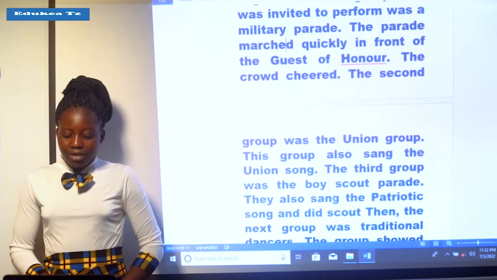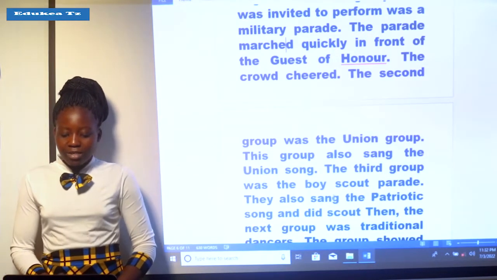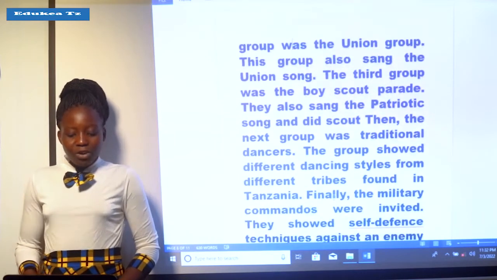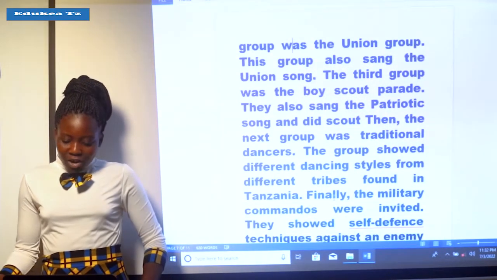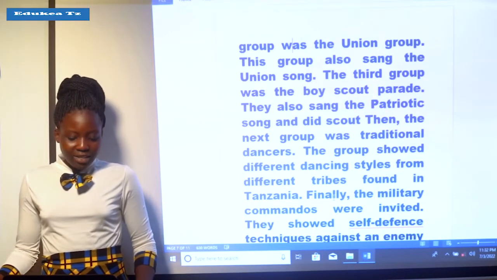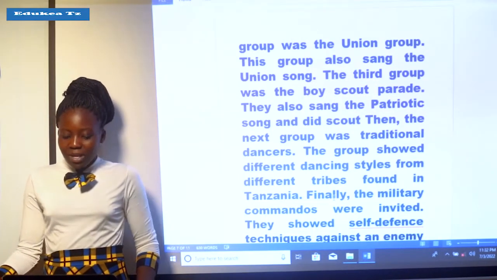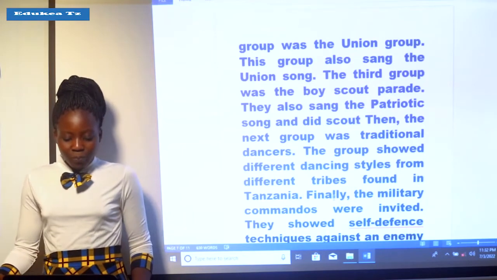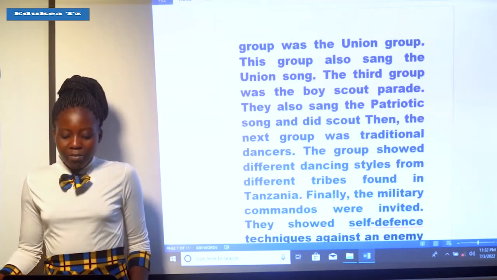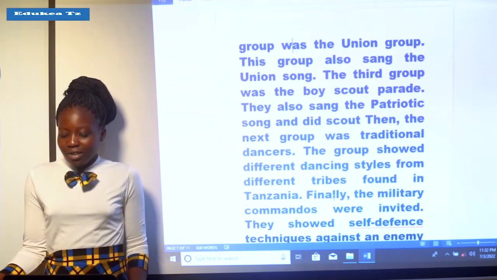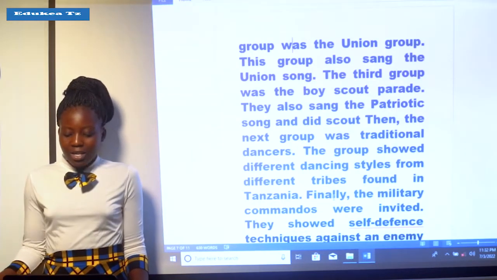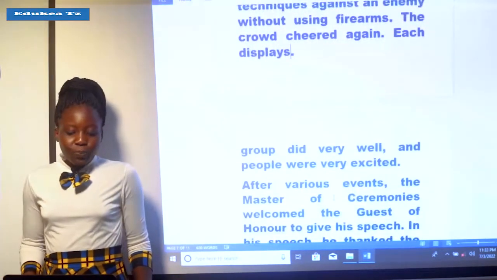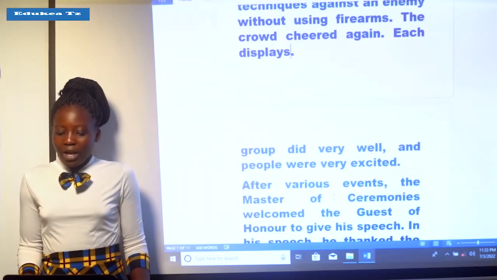Then the next group was traditional dancers. The group showed different dancing styles from different tribes found in Tanzania. Finally, the military commandos were invited. They showed self-defense techniques against enemies without using firearms.